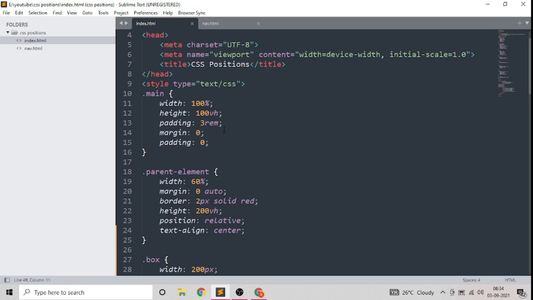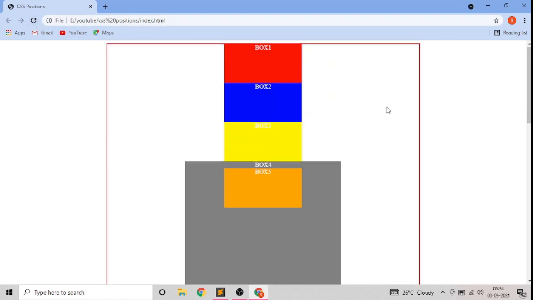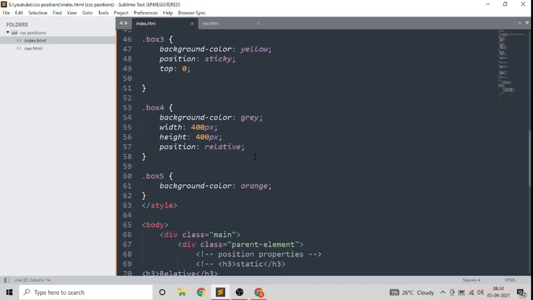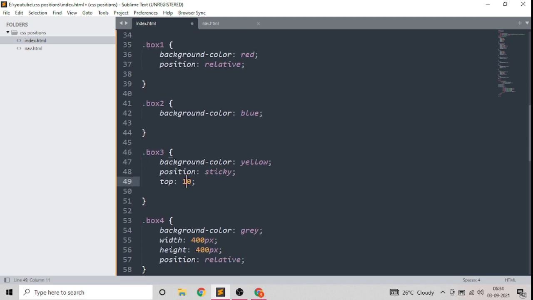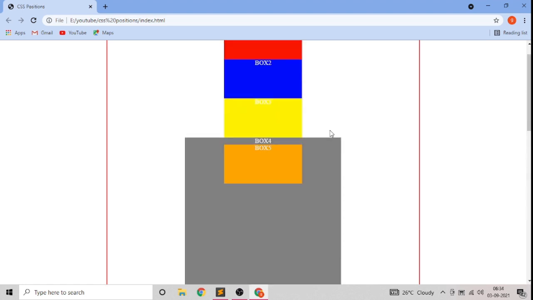Now take a look. We have to increase the height of this. See, it is stuck at that position. If we give the property top of 100 pixels, then it will be at 100 pixels from the top. See, but it is stuck now. It is always at the same position. See, we are moving here.